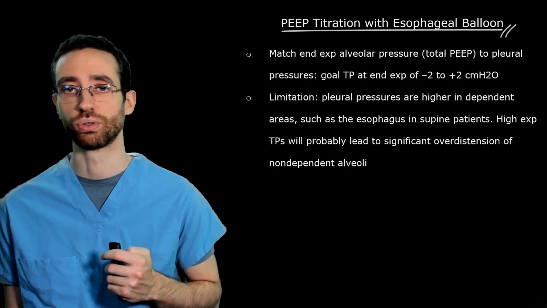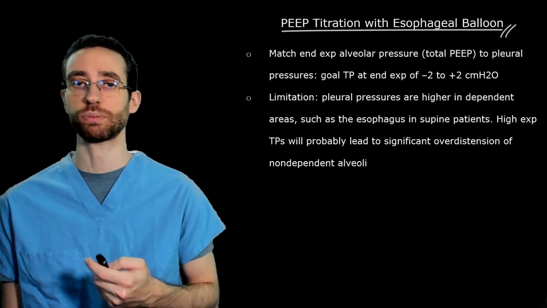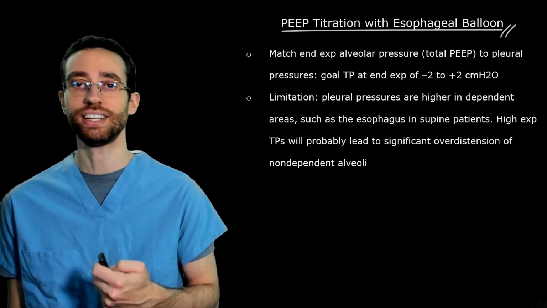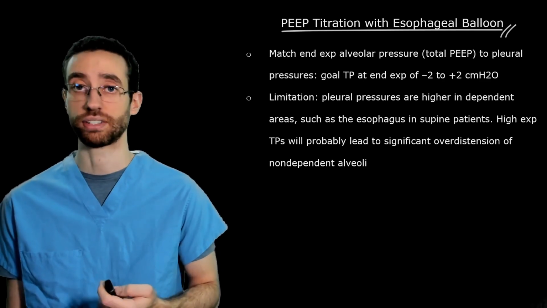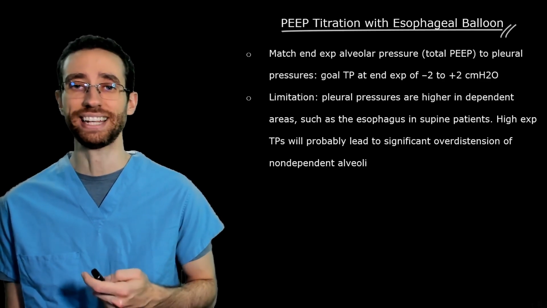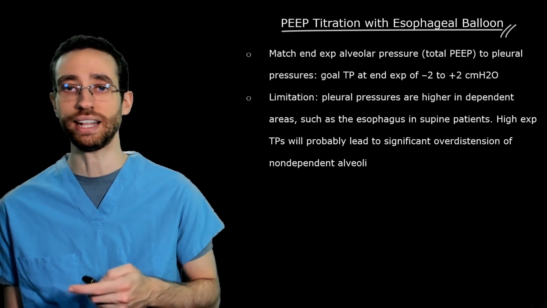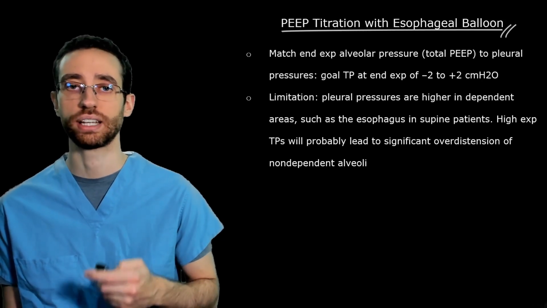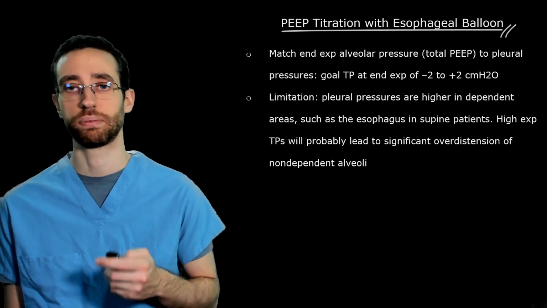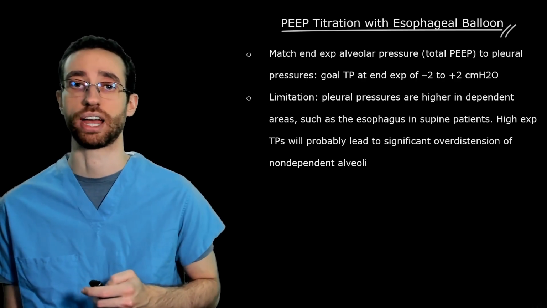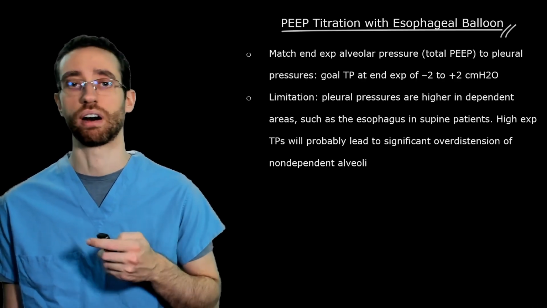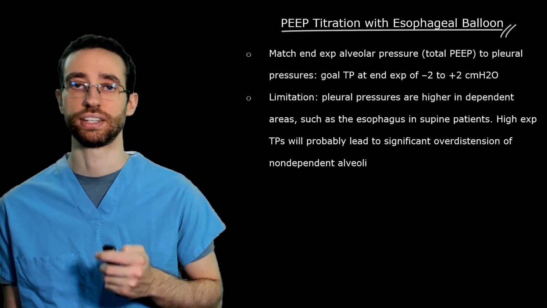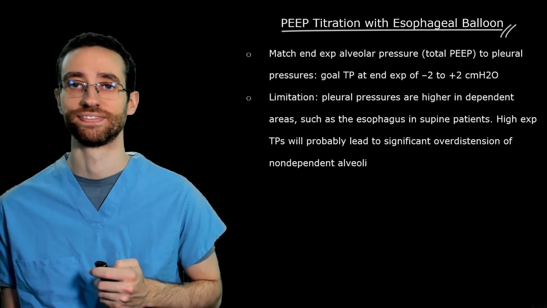If we were to shoot for an already positive end-expiratory transpulmonary pressure near the esophagus, say +5 centimeters of water, end-expiratory transpulmonary pressures in non-dependent alveoli would be even higher, likely leading to significant overdistension even before tidal volume delivery in those areas. Sticking to a goal of -2 to +2 seems to be the safest approach.